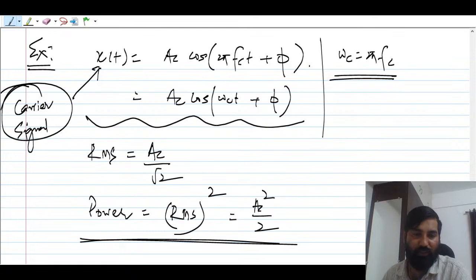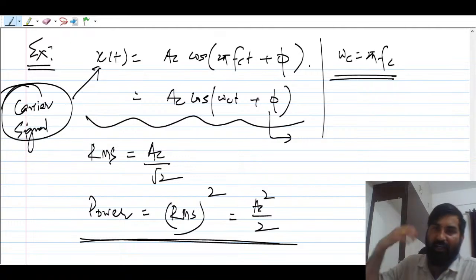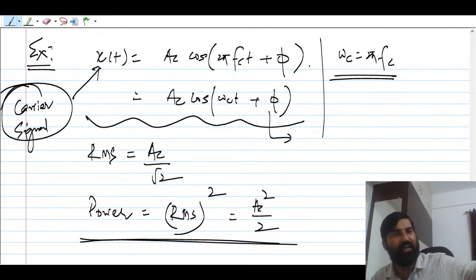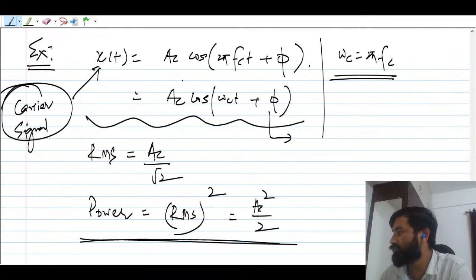And you see, guys, this phase is not going to affect your power. This does not play any role. Remember, if you want to compute power, it is irrespective of the phase, because if there is a time shift in the time domain, there will be a phase shift in the frequency domain. ये भी एक स्टेटमेंट याद रखना, ठीक है. तो पावर कैलकुलेट करना इज वेरी इंपॉर्टेंट फॉर कोसाइन एंड साइन, ओके, and you can directly integrate as well, right?